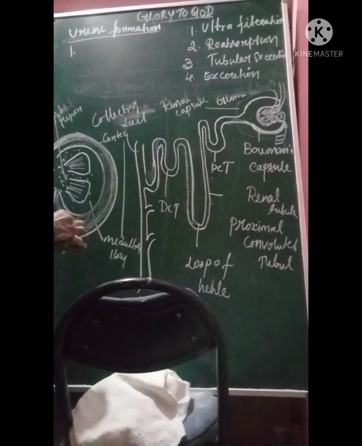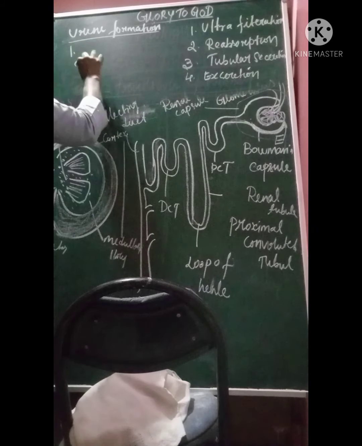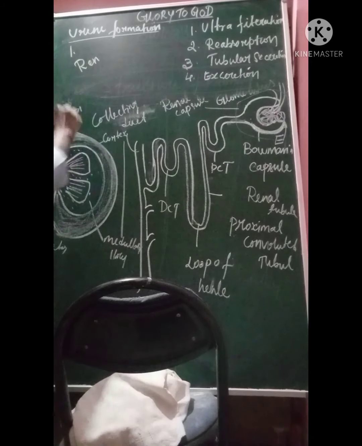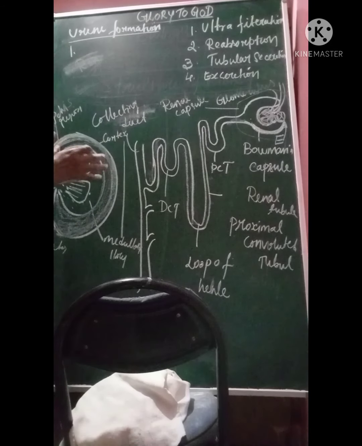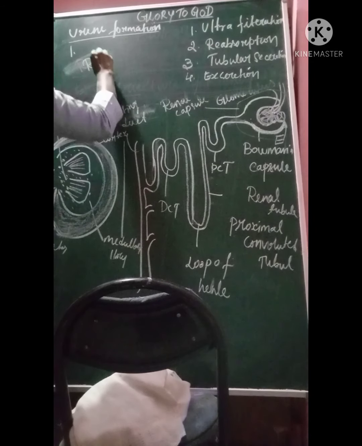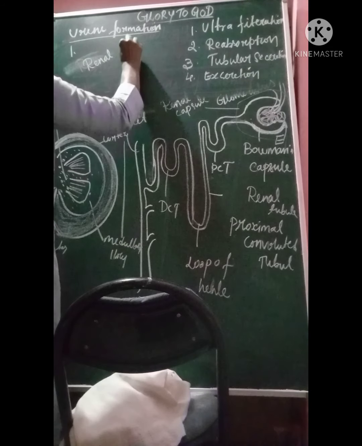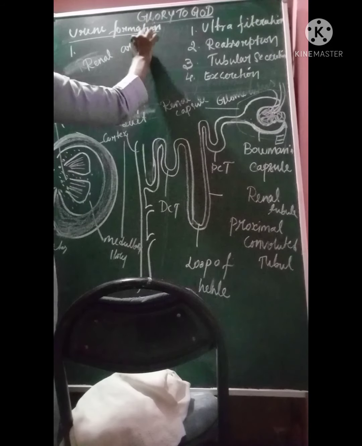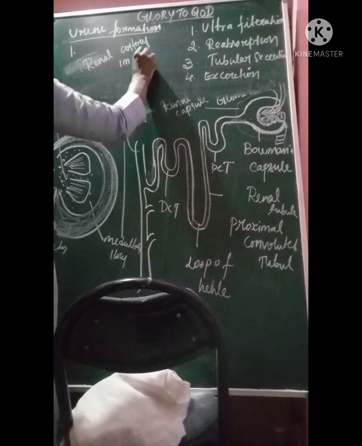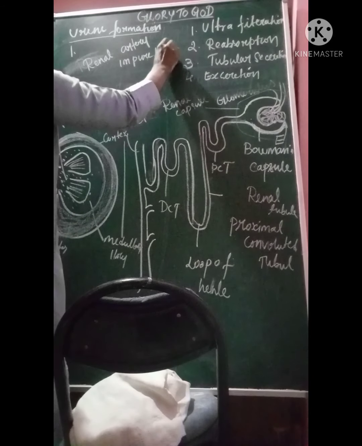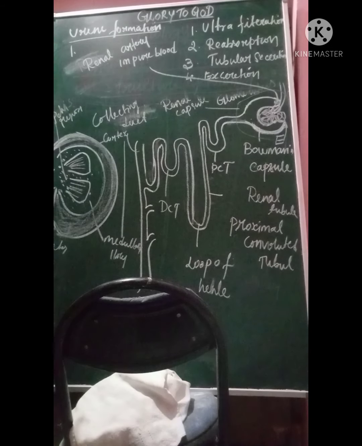The renal artery. I'll write it down here. We have two types of blood vessels: artery and vein. Renal means related to the kidney, as you know very well. The renal artery brings impure blood to the kidney.